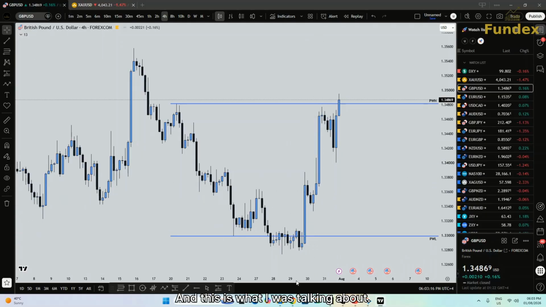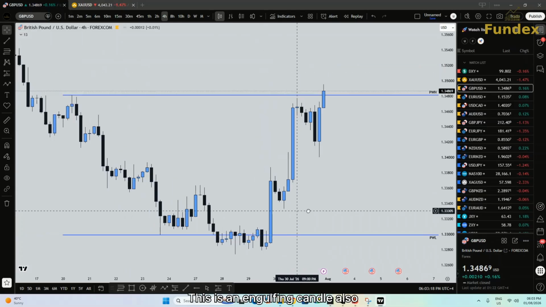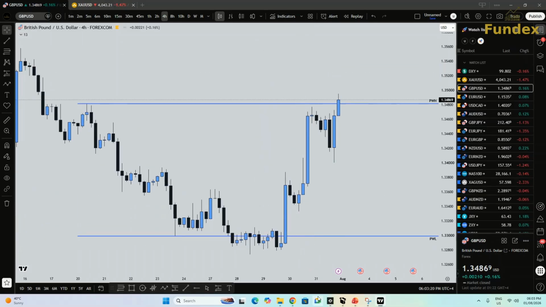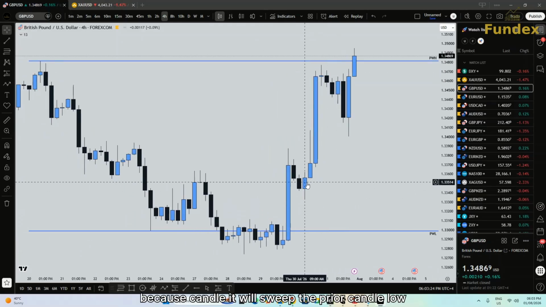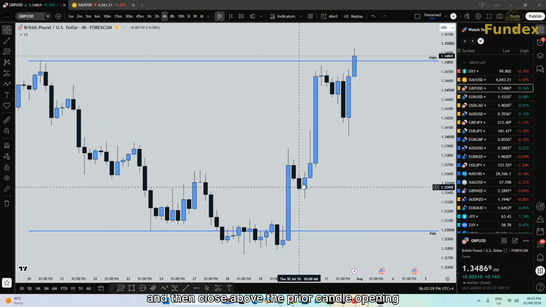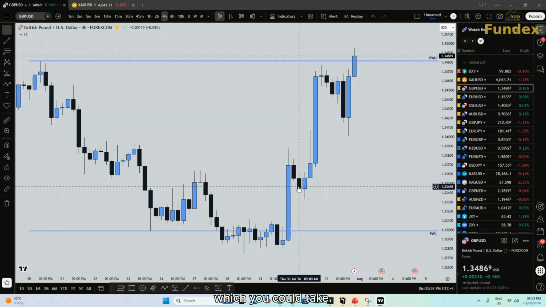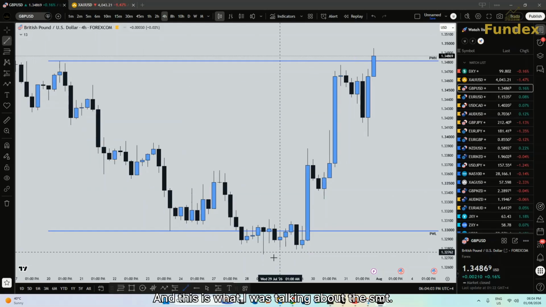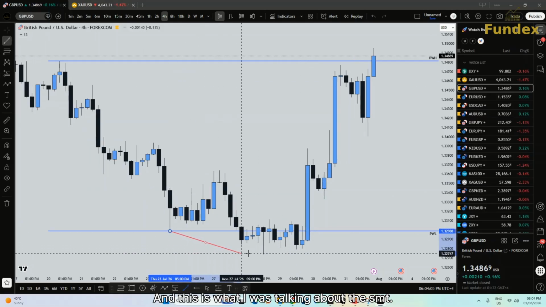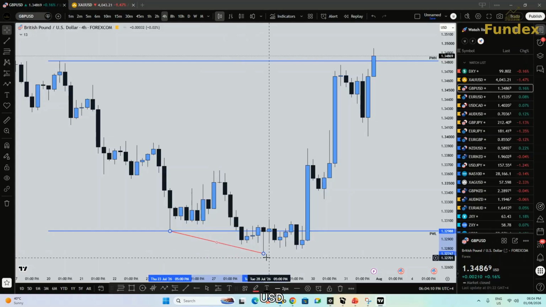And this is what I was talking about. This is an engulfing candle also, because it will sweep the prior candle low and then close above the prior candle opening price. This is a good entry as well, which you could take. And this is what I was talking about, the SMT on GBP USD.